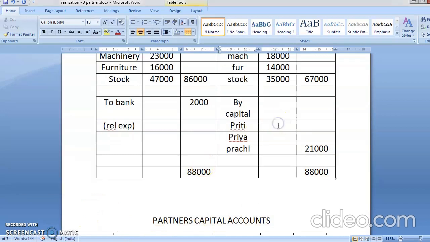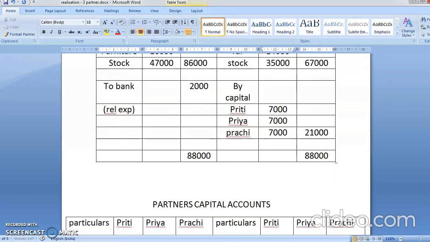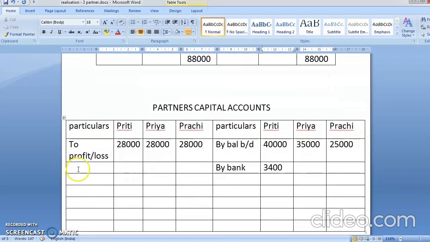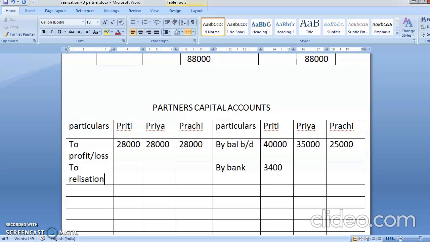So it is coming here as 7,000, 7,000, 7,000. And you know the loss entry will come where? In partners' capital account, on your debit side. So here you'll write to realization. Now see, all the partners have become insolvent.